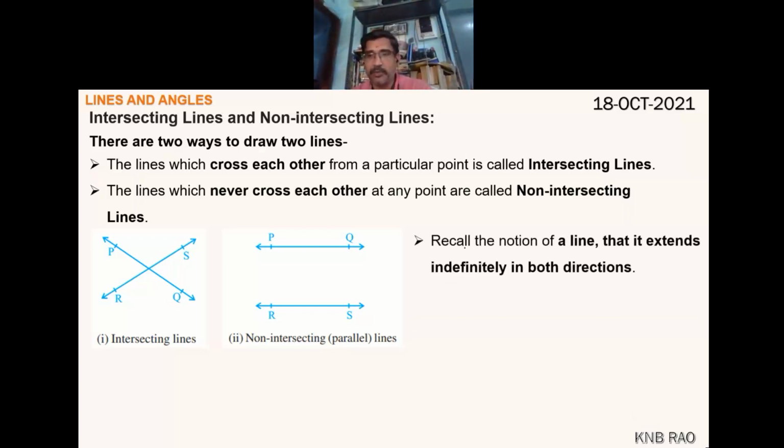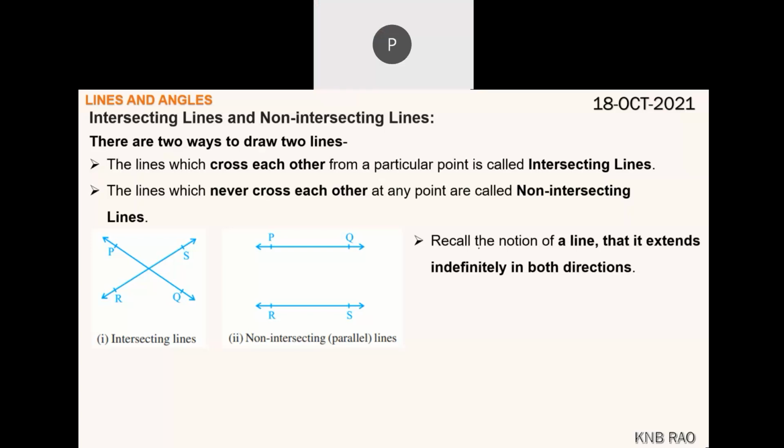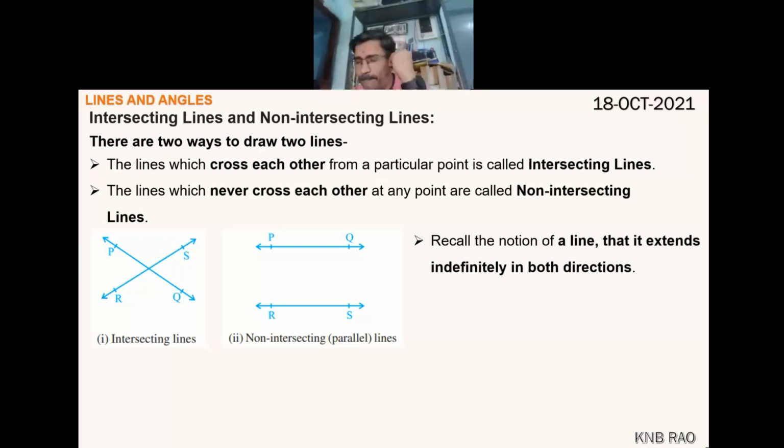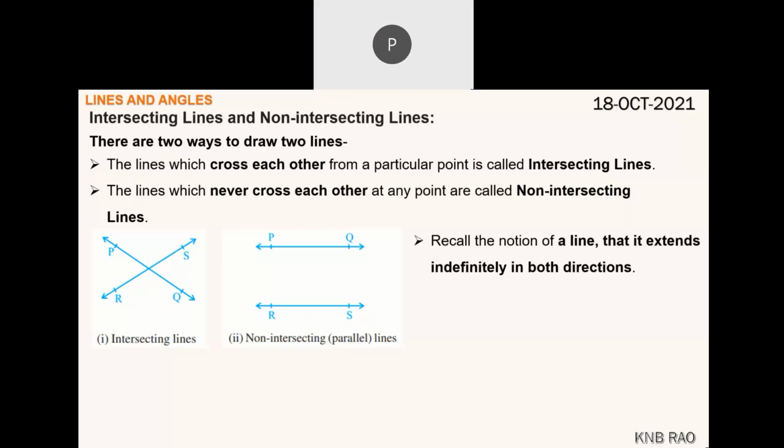Tell me, Piyush. Parallel lines, if they are curved, then also it is parallel, sir. Pardon, I'm not able to get the question. Like two C's are there, sir, one upside, one downside. They are parallel, sir.